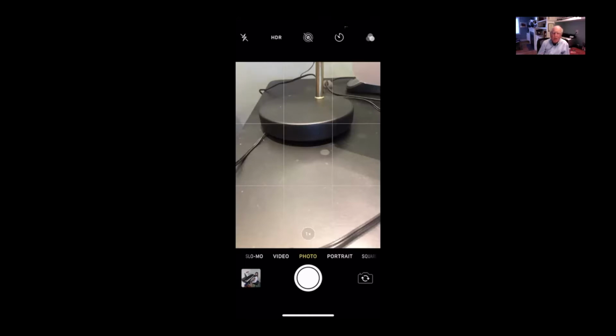Now, you don't have to do this all the time. I won't get into the psychology of why this works. But that demonstrates the rule of thirds. It's a good idea to turn your grid on anyway, because it's going to help you keep the horizon level. So I suggest that you find where the grid is. I'll show you on an iPhone. I think you'll find it in other places also. And this is the, quote, rule of thirds.